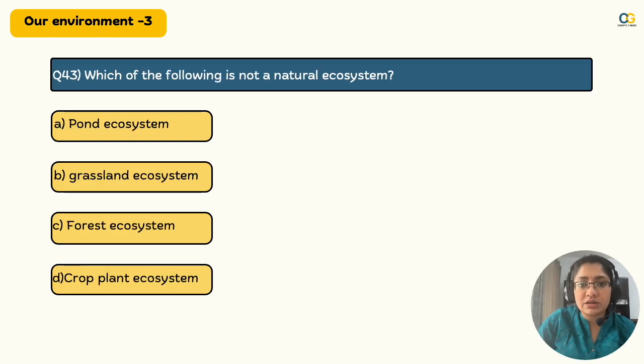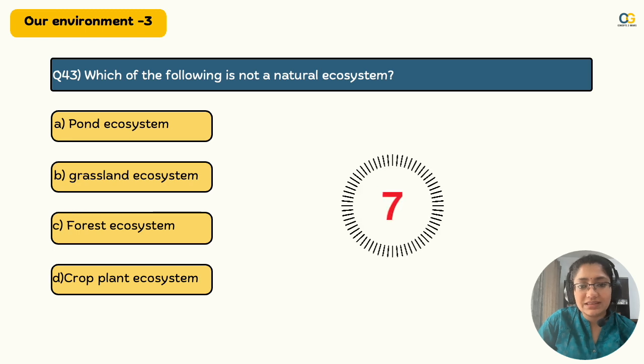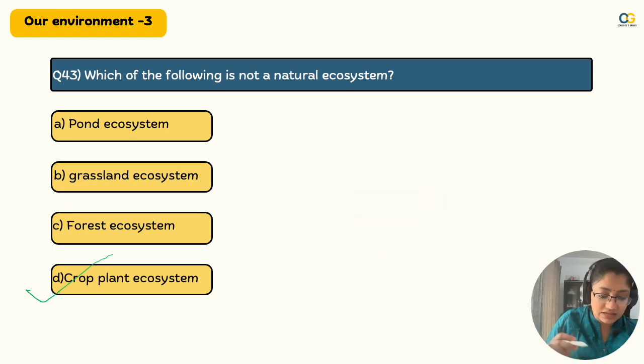Which of the following is not a natural ecosystem? Pond ecosystem, grassland ecosystem, forest ecosystem, cropland ecosystem. 5 सेकेंड भी जाइए तुमको इस क्वेश्चन के लिए. Yes, the right answer is cropland ecosystem because it's made by man and not natural. ये सब sometimes board just loves kids and wants to be like ठीक है जी लो अपनी जिंदगी, and that's how you get these questions.